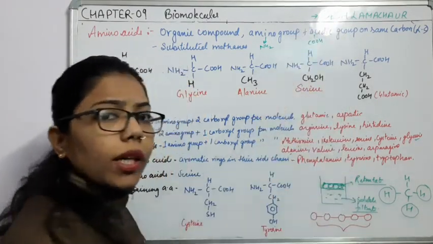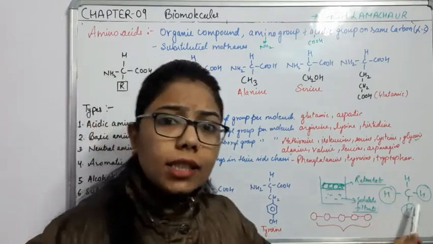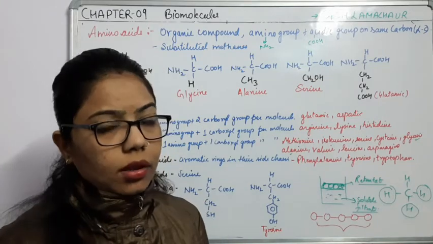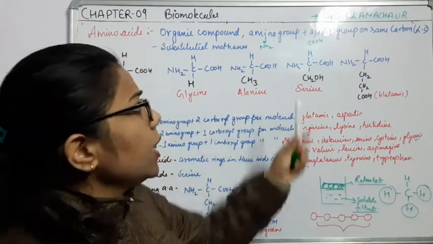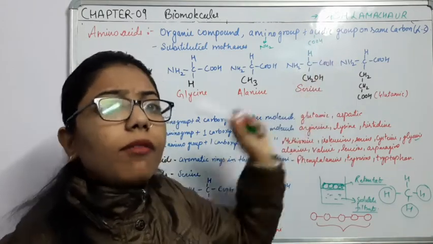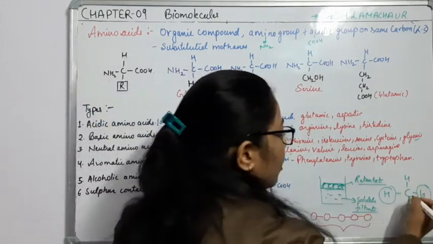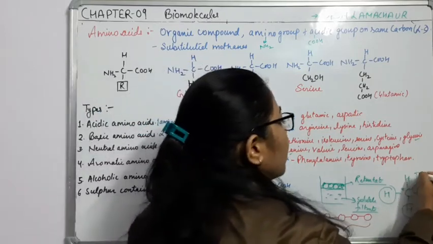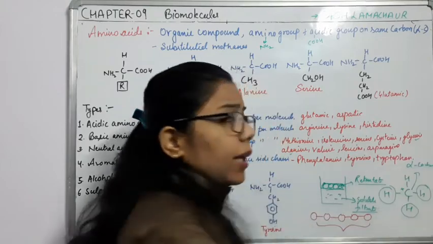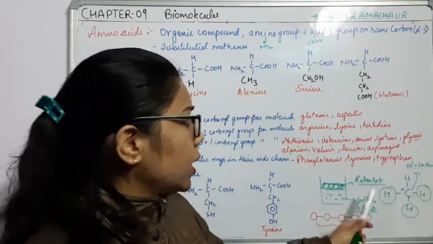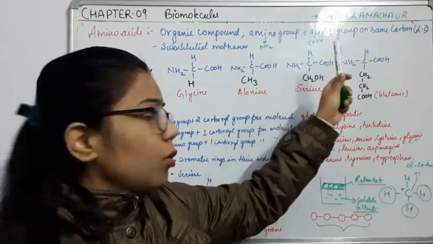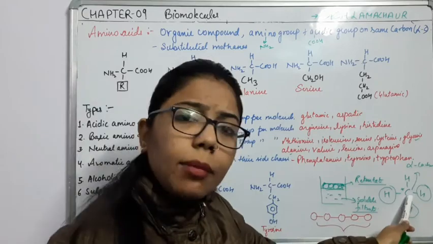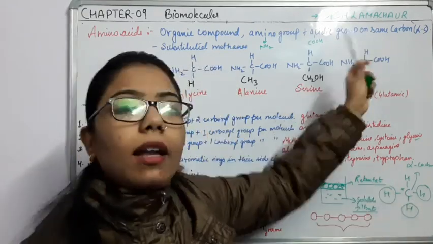COOH. So when the methane gets substituted by the amino group and the acidic group on the same carbon, the condition is that these two groups substitute at the same carbon, that is this carbon. And this carbon is known as what? Alpha carbon. Alpha carbon is the one in which the acidic group and the basic amino group are substituted on the same carbon atom.